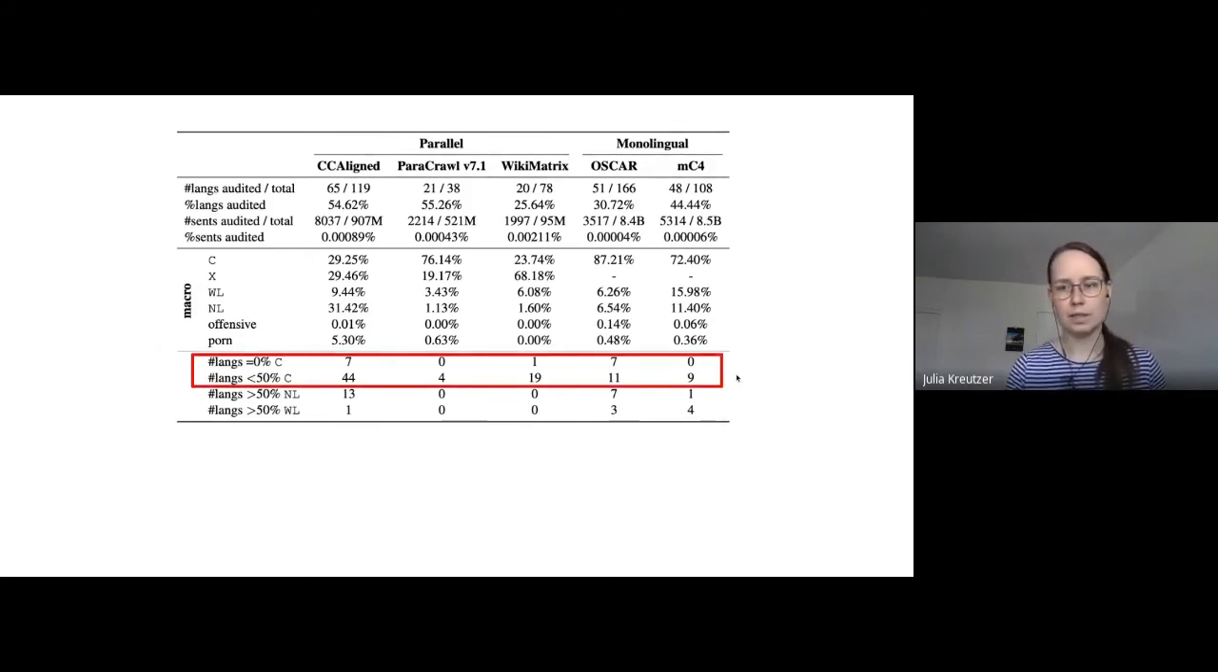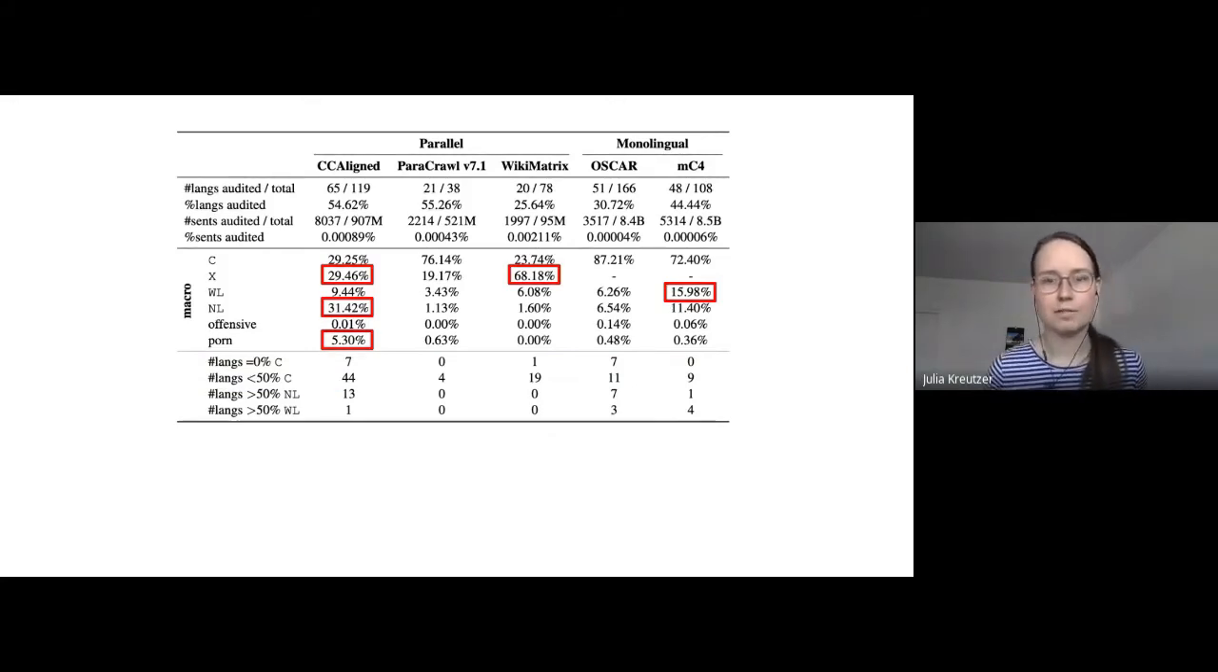And then we also zoom in on the lower quality portion of the data sets, so we count the number of languages that had exactly 0% correct sentences. These were, for example, 7 for CCAligned and also 7 for Oscar. And then we also measured in how many languages the ratio of correct sentences was less than 50%. So these were, for example, 44 of the 64 audited ones for CCAligned, or 11 of the 51 audited languages in Oscar.